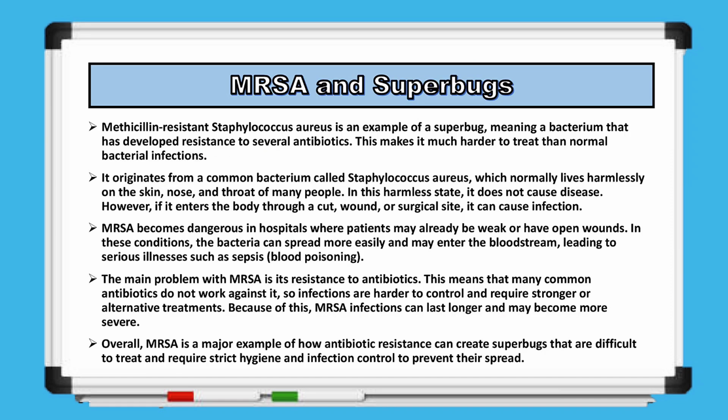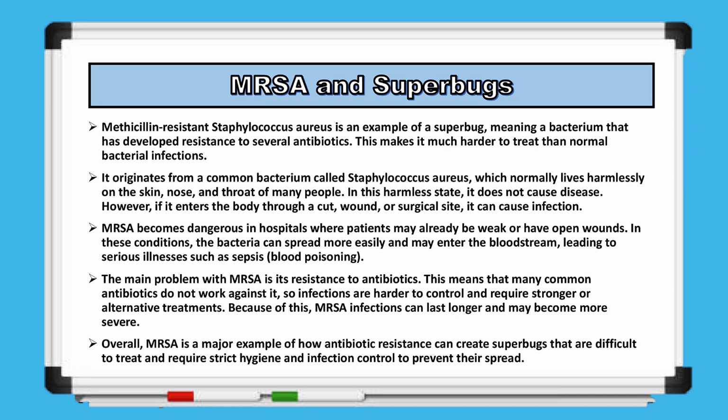Moreover, MRSA originally comes from Staphylococcus aureus, a bacterium that can normally live harmlessly on the skin, nose, and throat, but can cause serious infection if it enters the body through wounds or surgical sites. MRSA is especially dangerous in hospitals, where patients may already be weak or have open wounds. It can spread easily and may even enter the bloodstream, causing serious conditions such as sepsis. Because MRSA is resistant to many antibiotics, infections are harder to treat and often require stronger or alternative medicines.